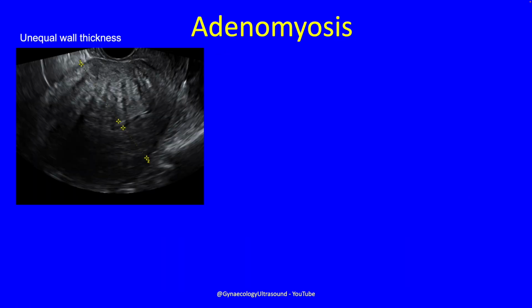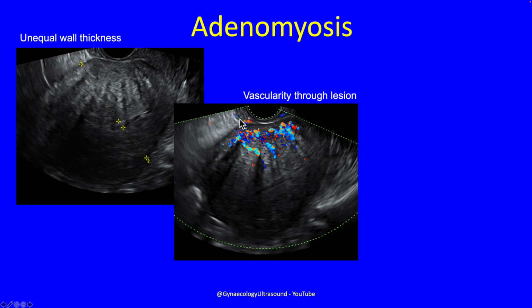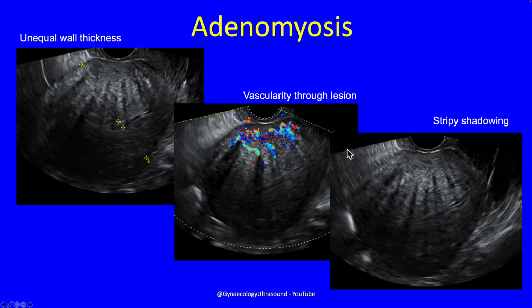This is another example of adenomyosis creating an unequal wall thickness. The posterior wall is much thinner than the anterior wall. With translesional vascularity, when we've got this adenomyosis here with color Doppler, you can see that there isn't a peripheral vascularity like a fibroid, but the vascularity goes through the lesion. And then here you can see this stripy shadowing because you've got little cysts in the myometrium, and that's why you get this stripy shadowing.